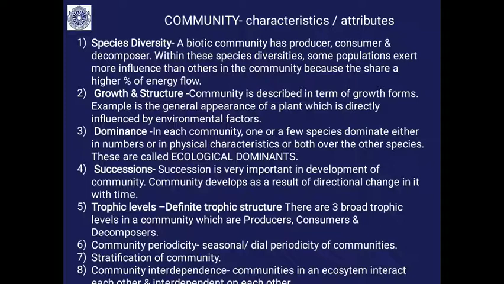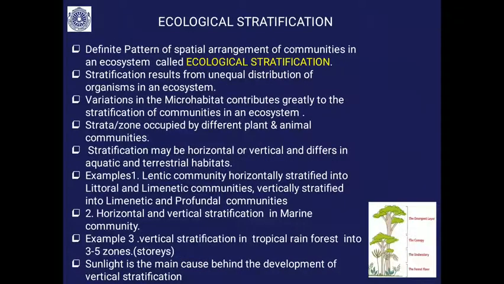Any major community, such as a marine community, is stratified vertically and horizontally into several zones. Even a forest is vertically divided into several strata. Community interdependence: communities in an ecosystem interact with each other and are interdependent on each other.